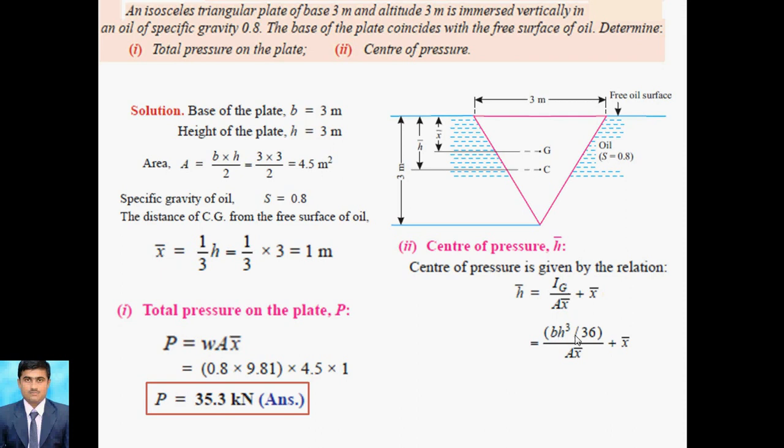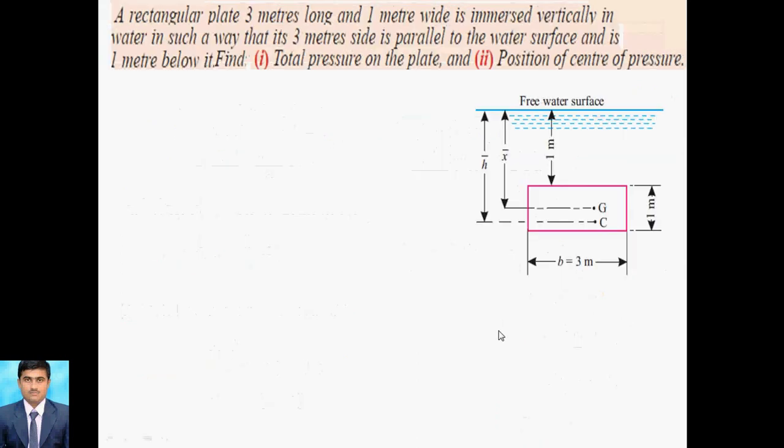That is nothing but b h cube by 36. Already we calculated x bar as 1 meter, and the area is 4.5. After putting these values, the equation becomes h bar equal to 1.5 meter. So this is the relation for the isosceles triangle.